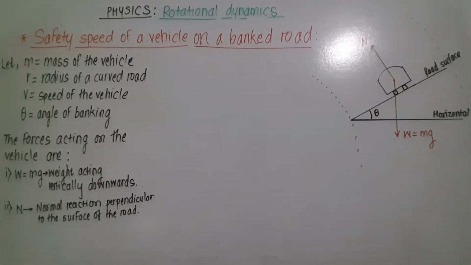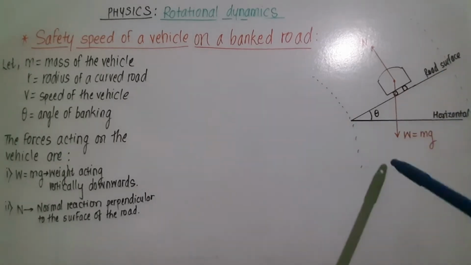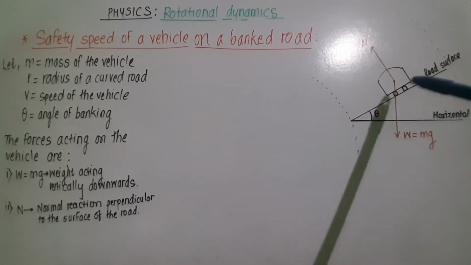Now this vehicle is performing circular motion along this path. Therefore, the resultant centripetal force must be horizontal and directed towards the center of the track or center of the circle. So this indicates that the vertical force or weight of the vehicle is balanced.